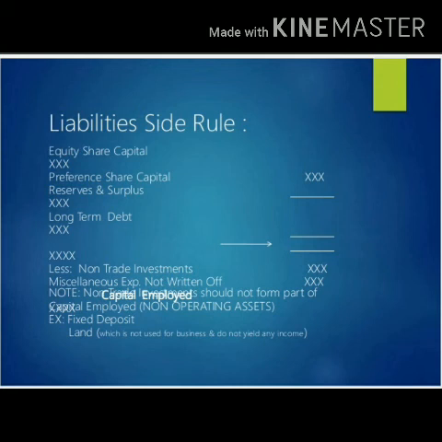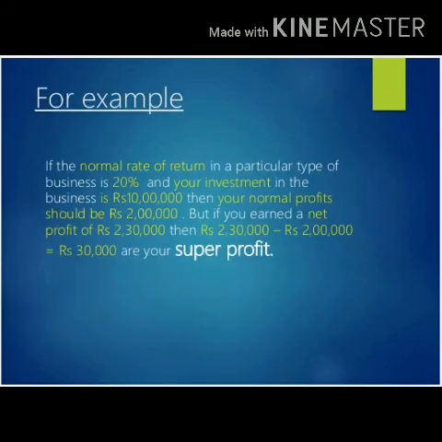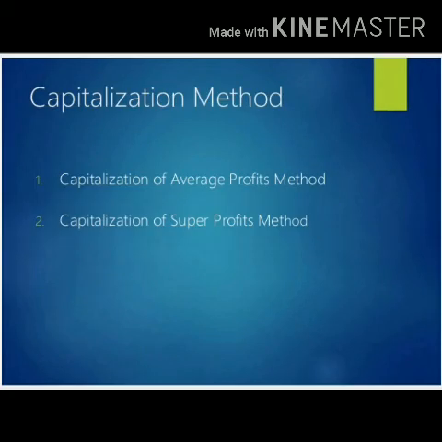I have given an example to you to solve these questions. See here, if the normal rate of return in a particular type of business is 20% and your investment in the business is 10 lakh, then your normal profit should be 2 lakh, but you earned a net profit of rupees 2 lakh 30,000. So the super profit becomes 2 lakh 30,000 minus 2 lakh, actual profit minus normal profit, which is 30,000. So 30,000 is your super profit. Clear?